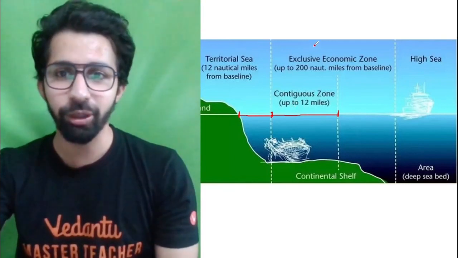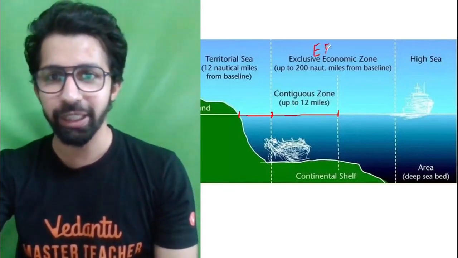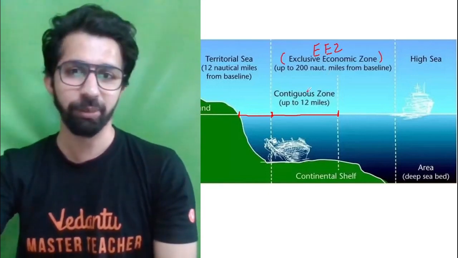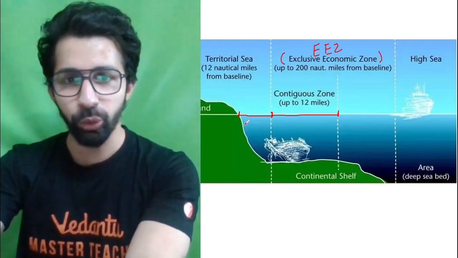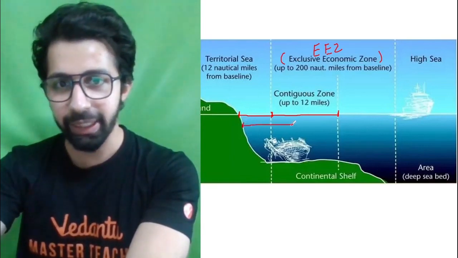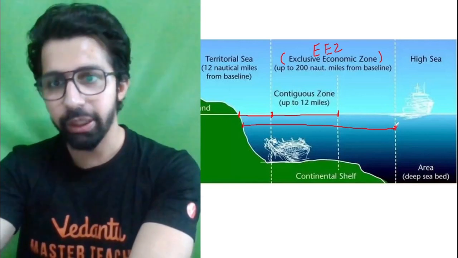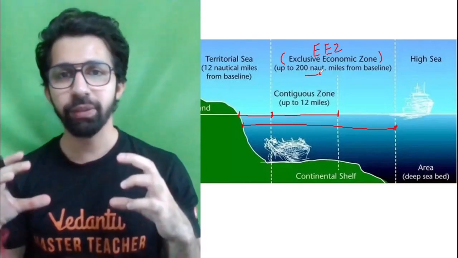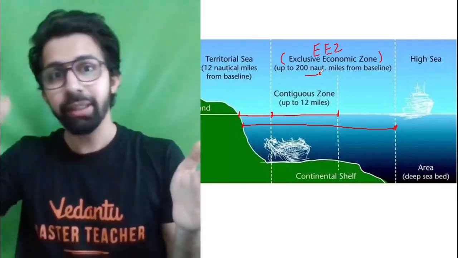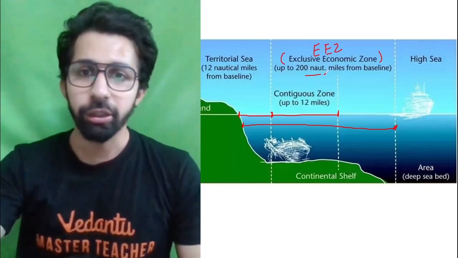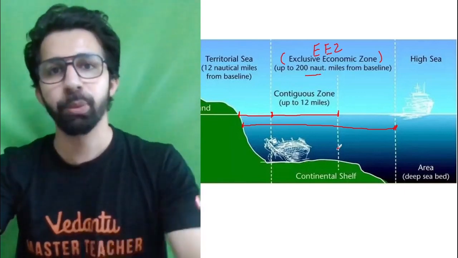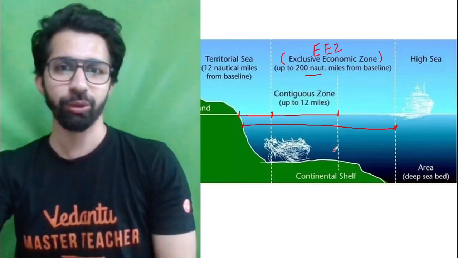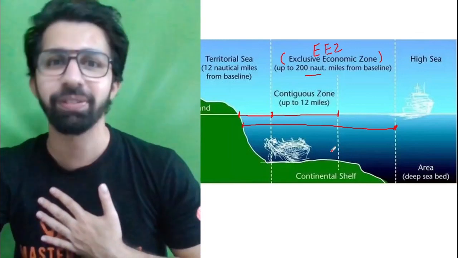And the last one, we have got EEZ, Exclusive Economic Zone. Now, my dear students, let's understand about the Exclusive Economic Zone. The Exclusive Economic Zone, from the baseline, is extended till 200 nautical miles. Now, bachcho, do not get confused. Exclusive economic zone is from baseline till 200 nautical miles. Okay. Now, guys, who has the right to exploit the resources which are available in the EEZ, that is the exclusive economic zone? Guys, India has got the exclusive right.